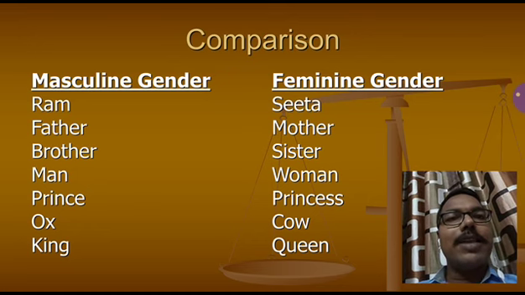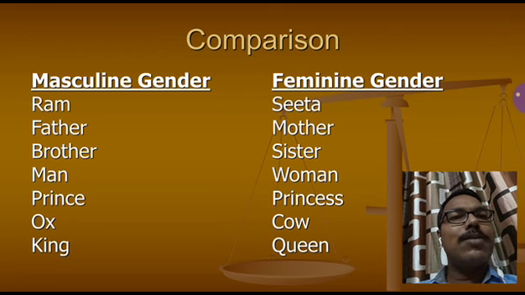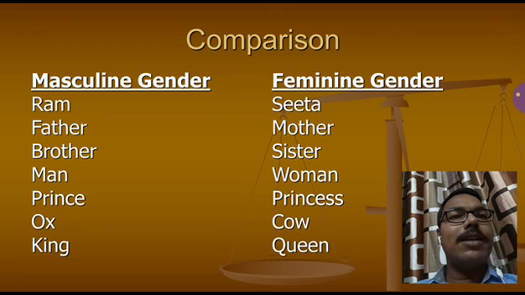Like in masculine gender we call Ram, any boy, and in feminine gender any name, Sita. In masculine gender father, in feminine gender mother. Masculine gender we call brother and feminine gender sister.